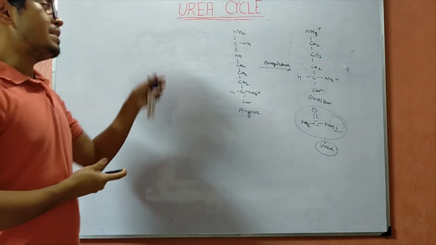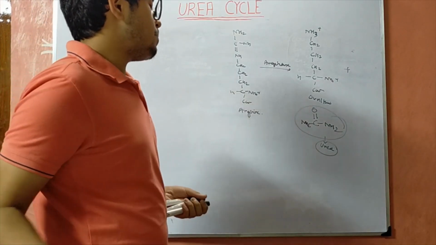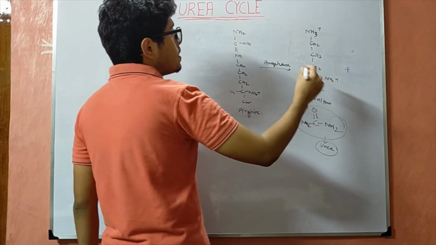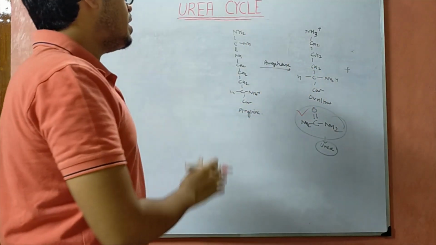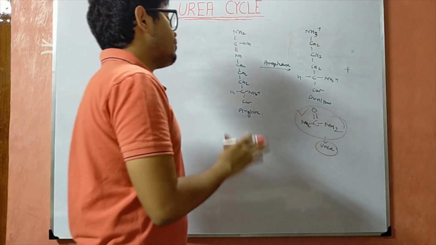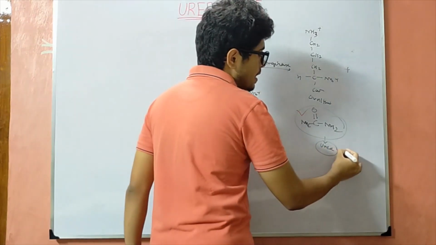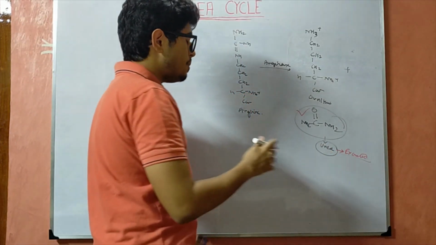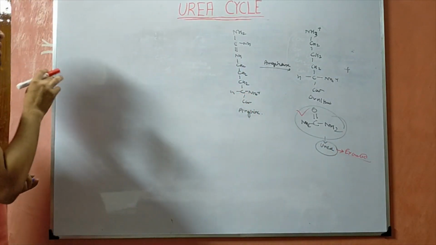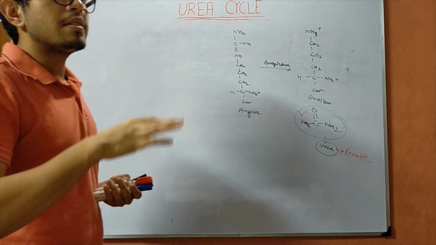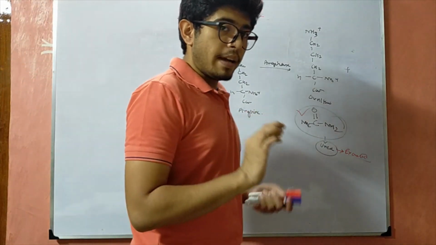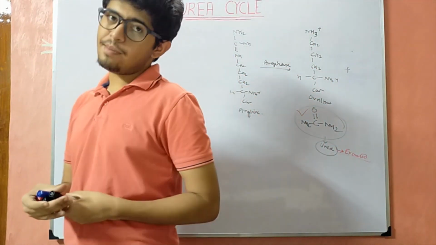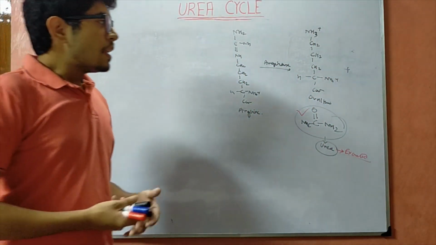So finally it is leading to the formation of a product which is urea, which is NH2CO NH2. So ornithine is being formed. Along with it we are also getting the formation of urea, which can then be excreted out of the body. So this compartmentalization means the first two reactions take place inside the mitochondria, and the last three reactions are basically taking place inside the cytosol.